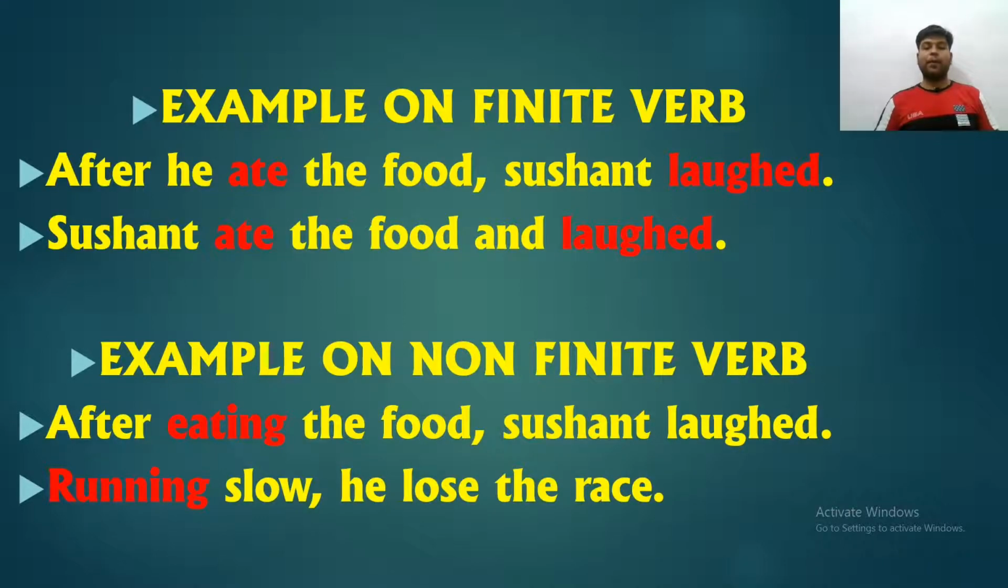Based on these parameters the sentence is defined, through which we can understand whether it is a finite verb or non-finite verb. So here the subject is used, after that the verb form is used. So on the basis of this we can say that it is in the finite verb state. Or Sushant ate the food and laughed. So here the subject is Sushant and ate is the verb form and laughed represents the tense of the sentence. So these two sentences have finite verbs.